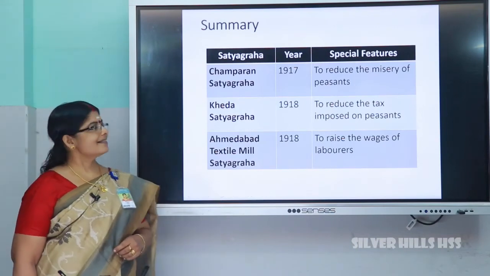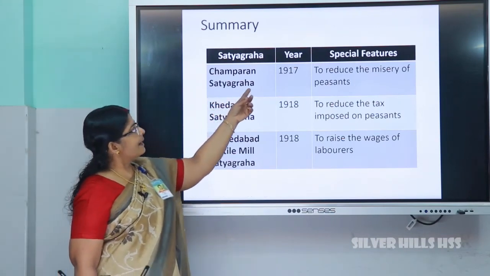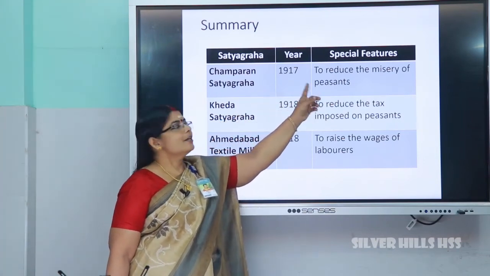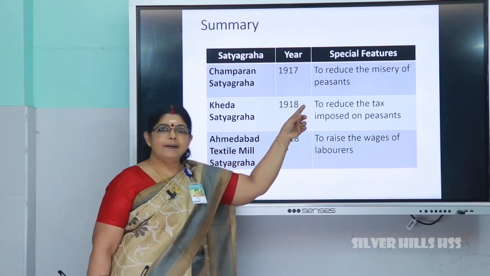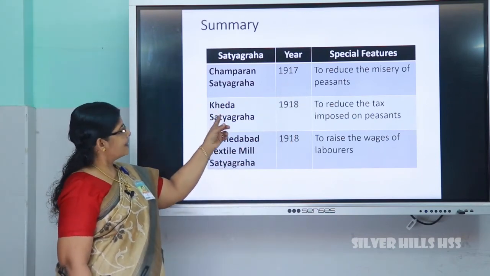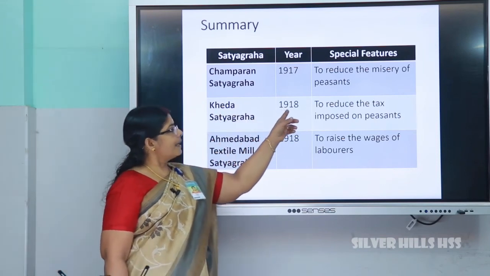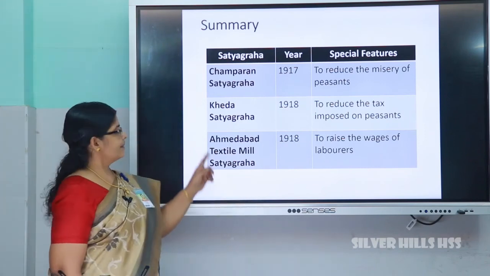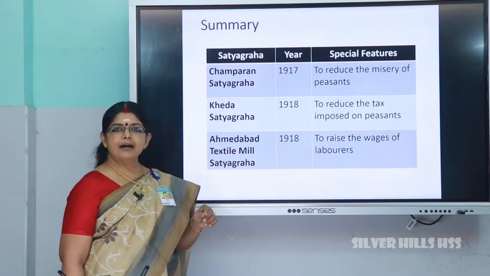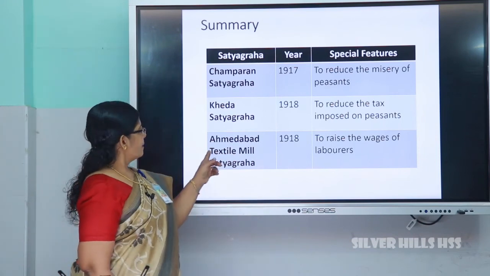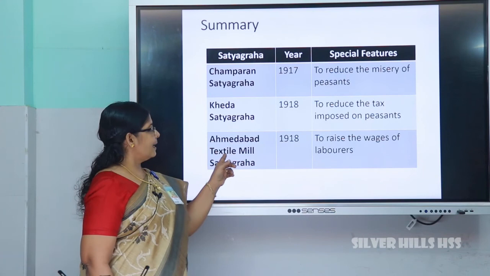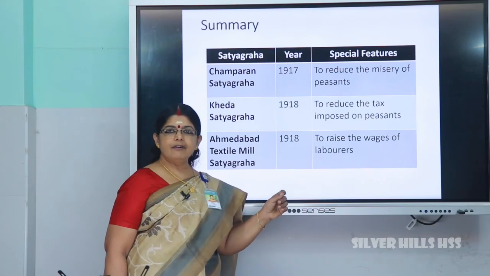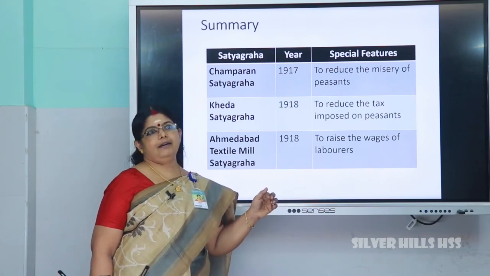Let's summarize. Champaran Satyagraha in the year 1917, and what is its purpose? To reduce the misery of the peasants. Then second one, Kheda Satyagraha in the year 1918, to reduce the taxes imposed on poor peasants. And the third Satyagraha led by Mahatma Gandhi and his followers, Ahmedabad Textile Mill Satyagraha, held in the year 1918 to raise the wages of laborers in a textile mill.